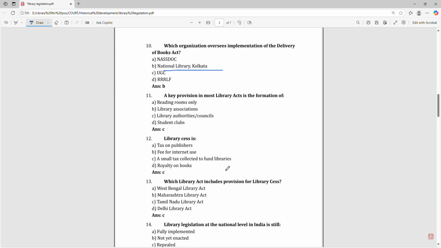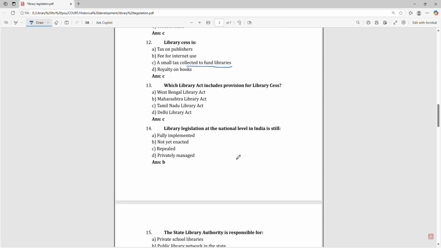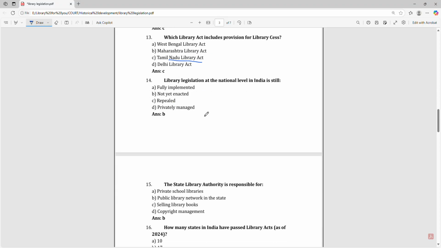A key provision in most Library Acts is the formation of the library authorities and council. Library cess is a small tax collected to fund libraries. Which Library Act includes provision for the library cess? Tamil Nadu Library Act. Library legislation at the national level in India is still not yet enacted.